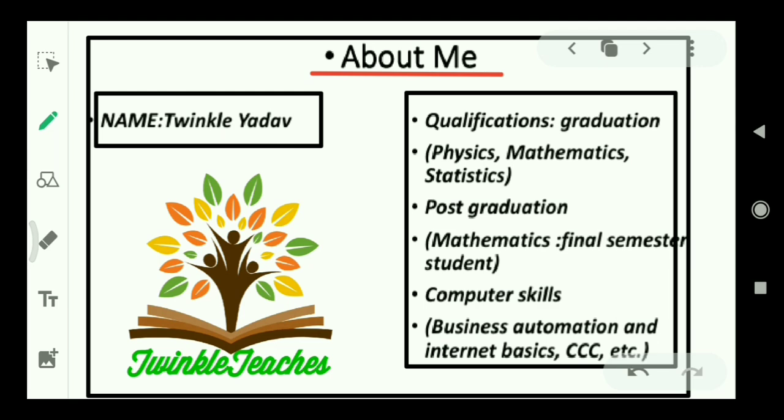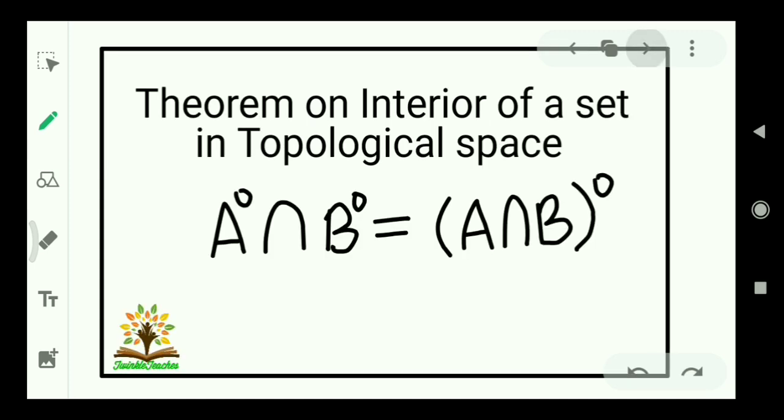As we are discussing all about topology, here is the next topic in this list, that is a theorem on interior of a set in a topological space. Let (X, tau) be a topological space and A and B are any two random subsets of the set X. Then we have to show that interior of A intersection interior of B is equal to the interior of A